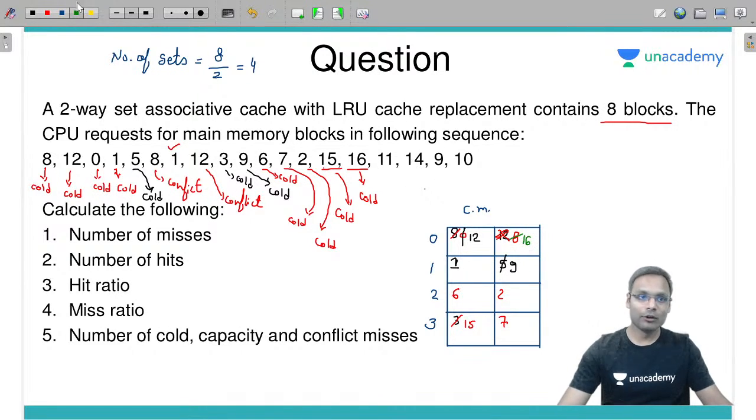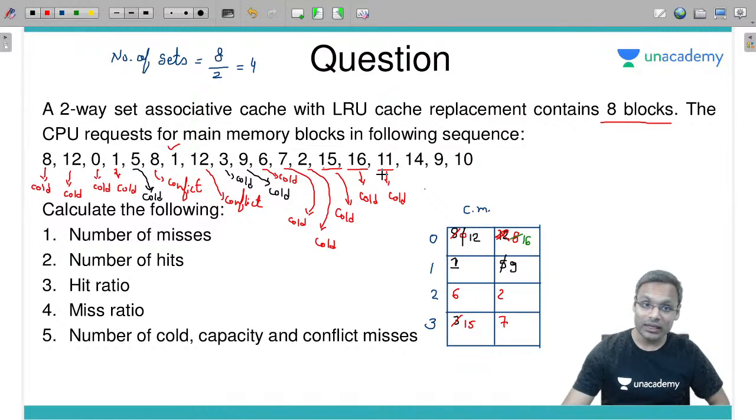Next is 11. First time access of 11. Yes, cold miss. Where should I place this? 11 modulus 4 is 3. So on 3, I have just referred 15. 7 should be replaced by this 11.